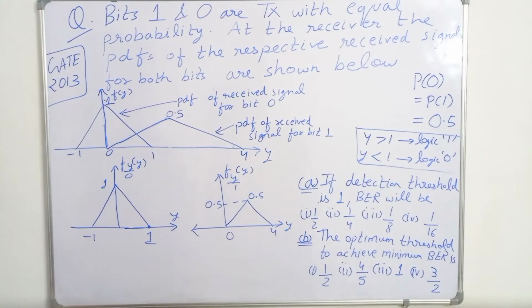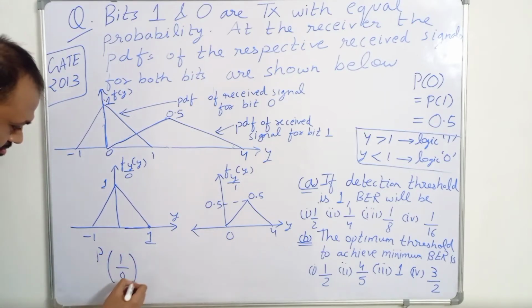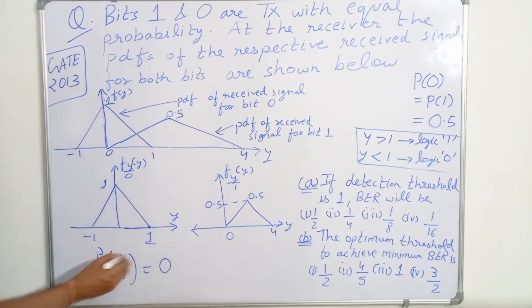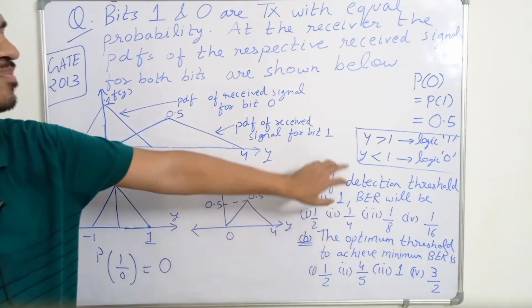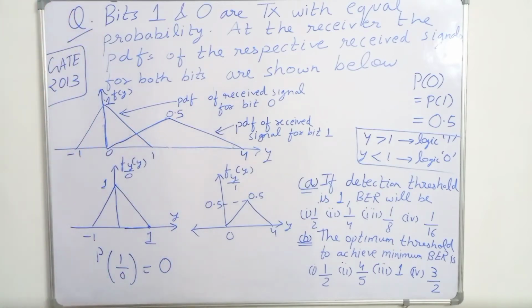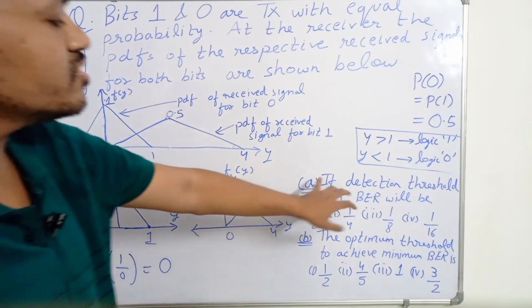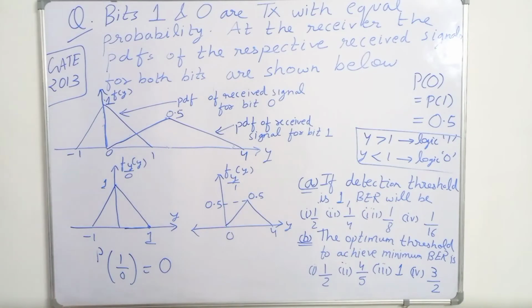So probability of 1 given 0 is equal to 0, because for values greater than 1, the PDF is 0, and as per the threshold, for logic 1, y has to be greater than 1. Okay, because in this question the threshold is given as 1. So probability of 1 given 0 is 0.